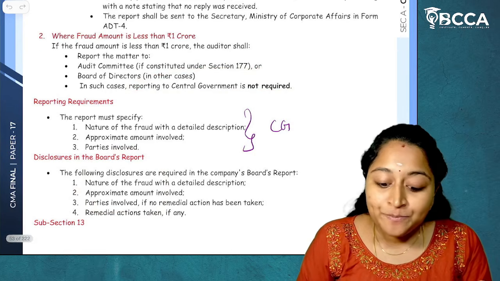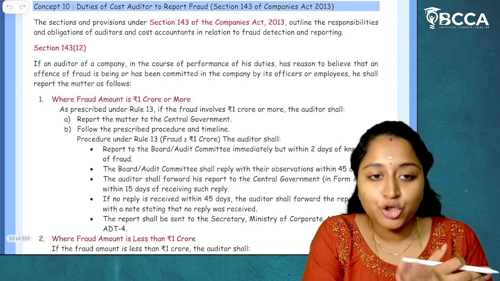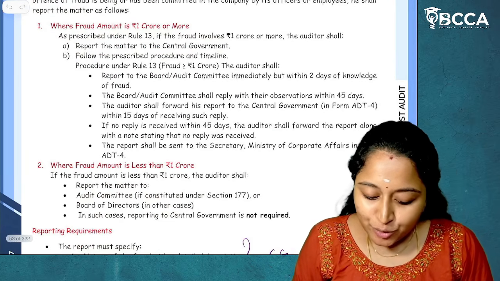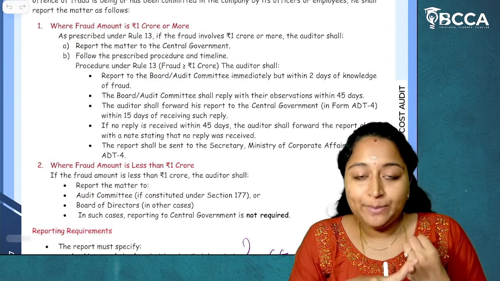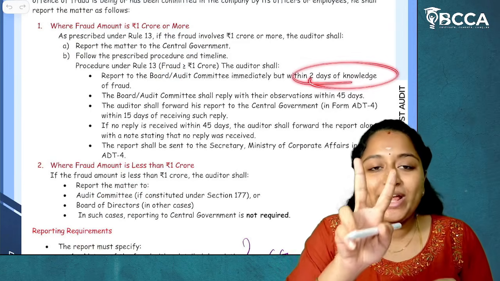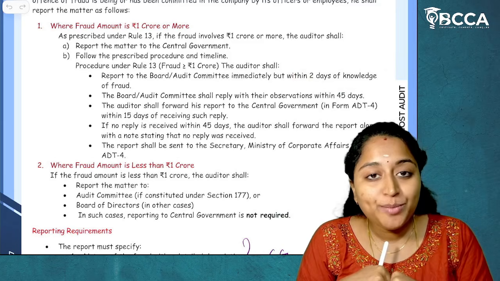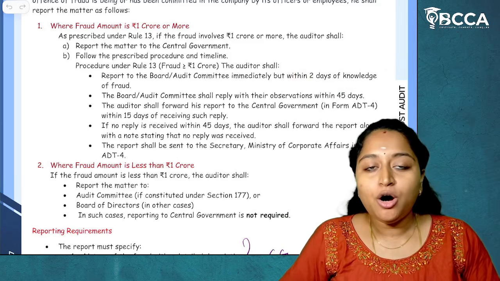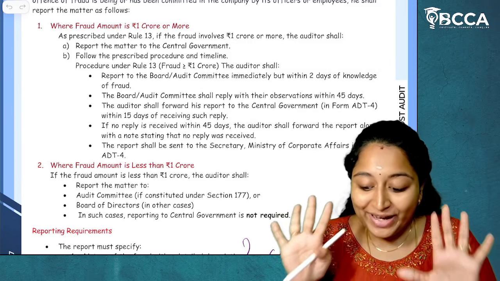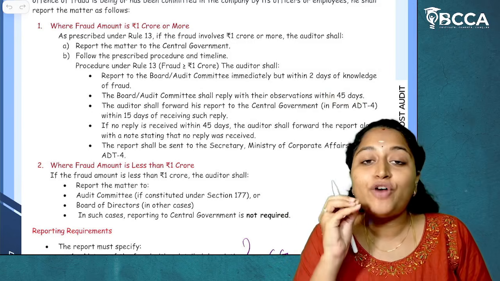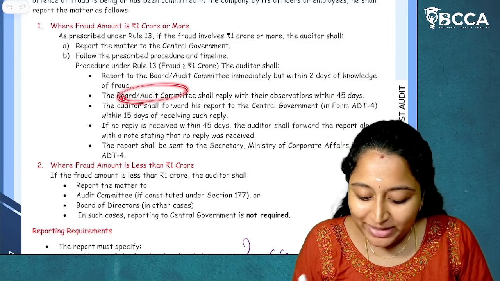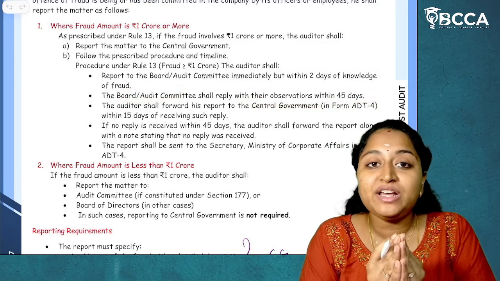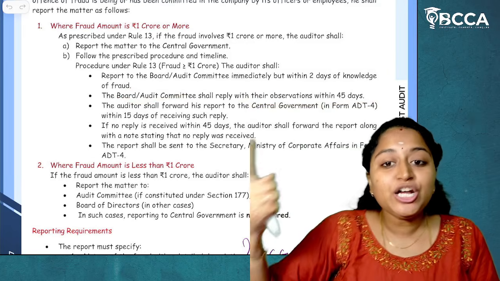When it is required, if the fraudulent amount is more than 1 crore rupees, then what is the procedure? Then follow the prescribed procedure. Report to the board or audit committee immediately, but within 2 days of knowledge. They have got to know about that fraudulent activity. Within 2 days, they have to report it to the board or audit committee, and they have to wait for their observations for 45 days. The board or audit committee shall reply with their observations within 45 days. Cost auditor has to wait for the reply for 45 days after reporting.